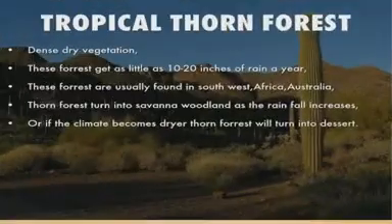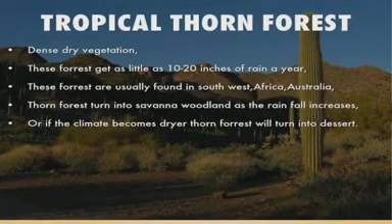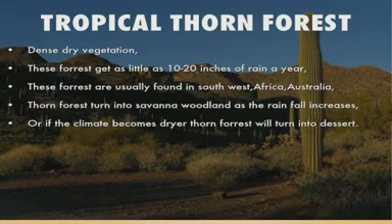Dear student, this forest gets little rain, 10 to 20 inches a year.